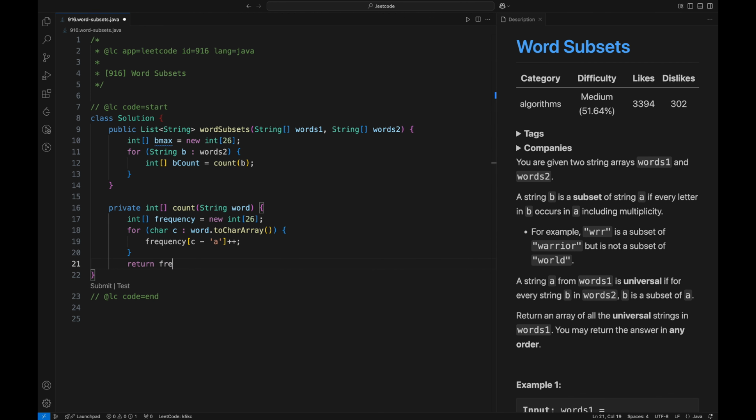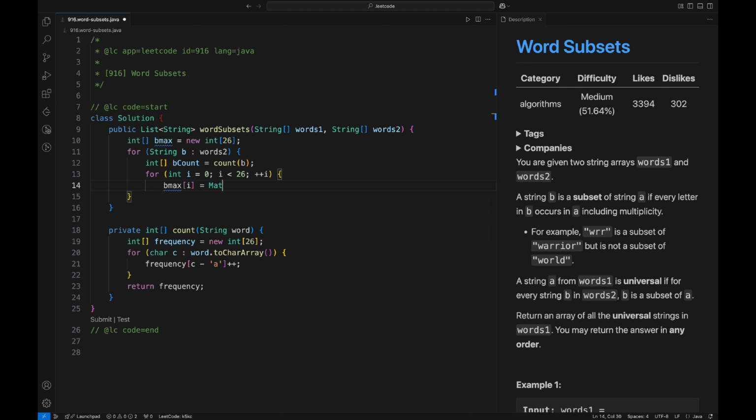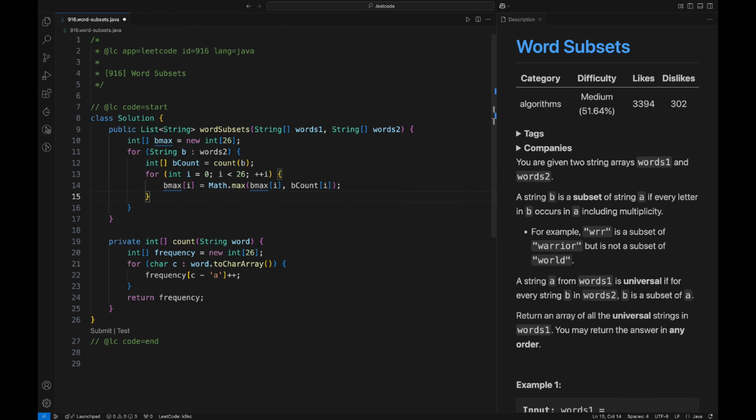And once we are done with all the characters, we will return the frequency array. And now coming back to our calling function, once we have the frequency array for current word B, we will go through frequency of each character in the current word and update the maximum frequency of the character in the Bmax array. This ensures Bmax stores the maximum frequency seen for each character across all strings in words 2.